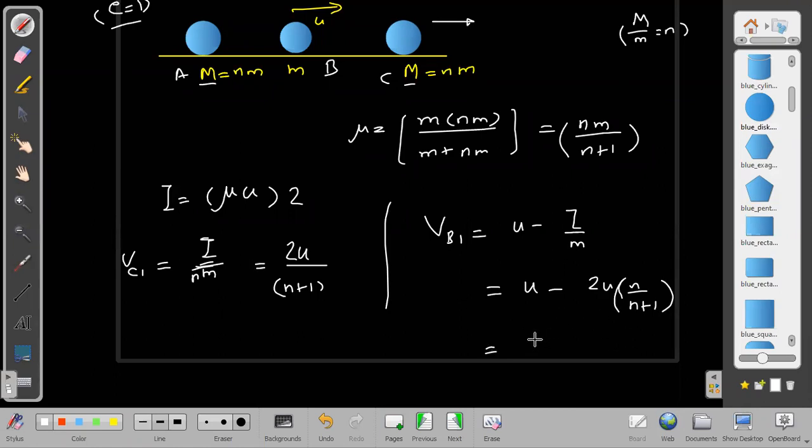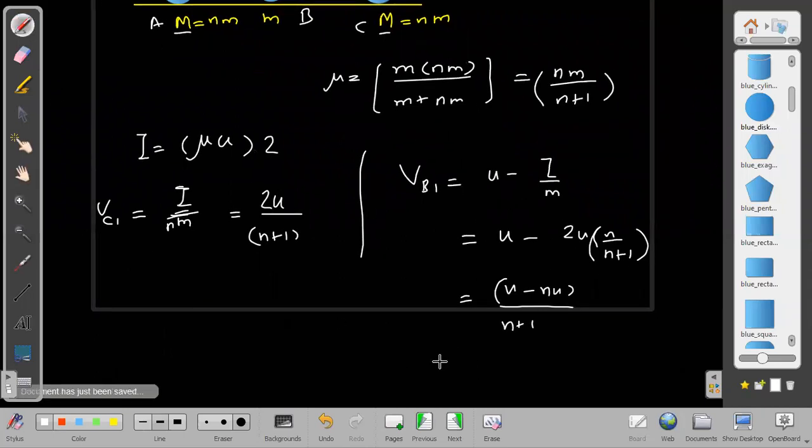The m's cancel, then n plus 1, and we get u n minus un by n plus 1, that is u minus nu divided by n plus 1. Or I can say it is going backwards. If I want to find the backward speed, it will become n minus 1 upon n plus 1 times u. Direction is minus i cap. That is the velocity of b after first collision, in the backward direction.